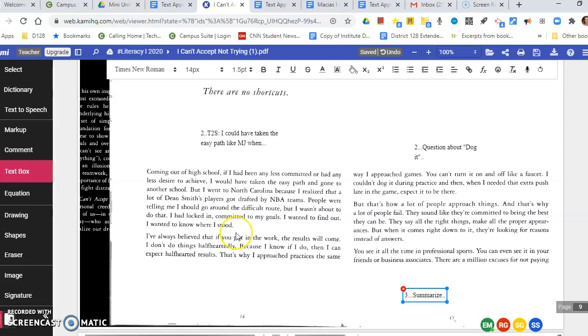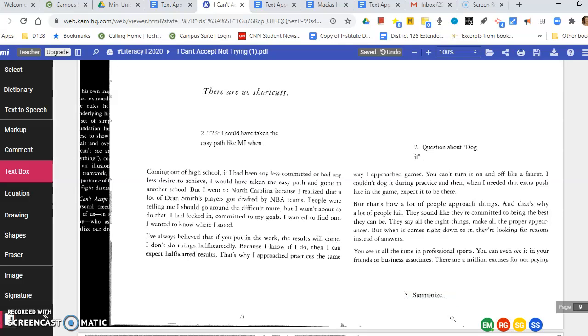He talks a little bit about going to North Carolina instead of going the easy way. He talks here about the results and half-heartedly. He talks here about people. So look back through and write your nice one-sentence summary. What do you think MJ's message is in this opening part of Chapter 3? All right, now that we've chunked the text, stopped the process, and written in our summary, let's keep reading.